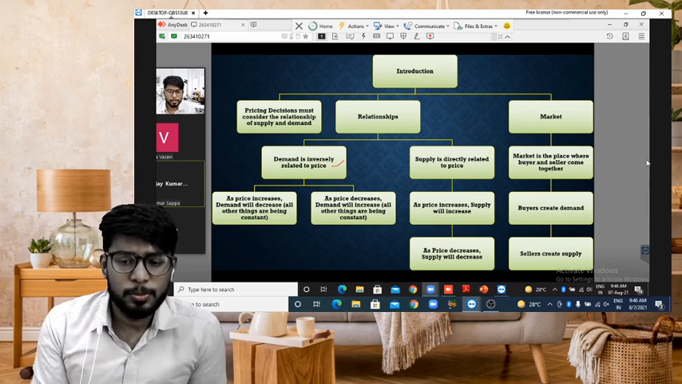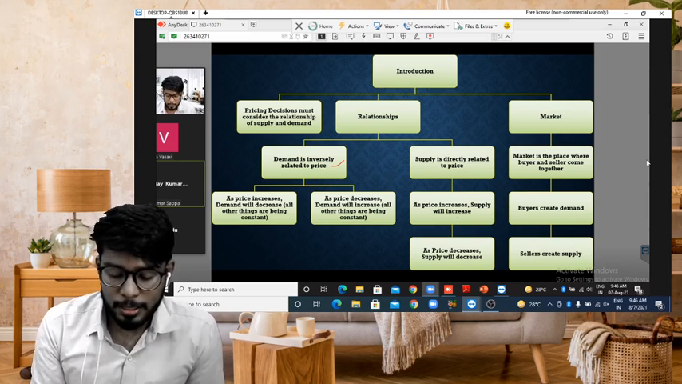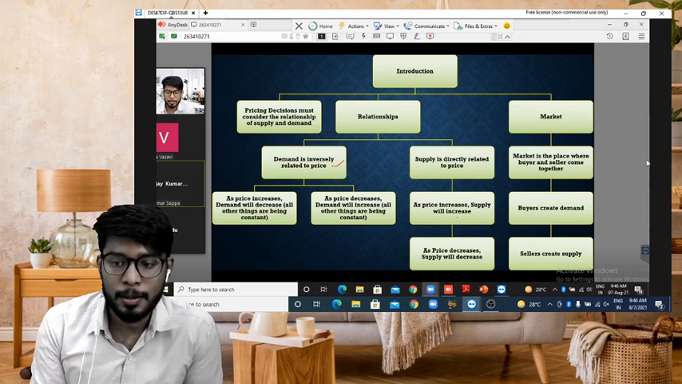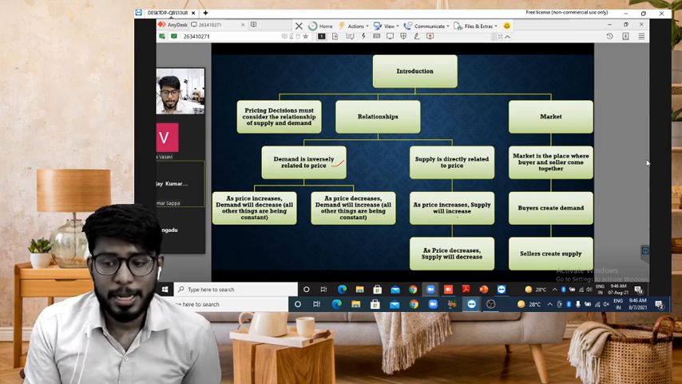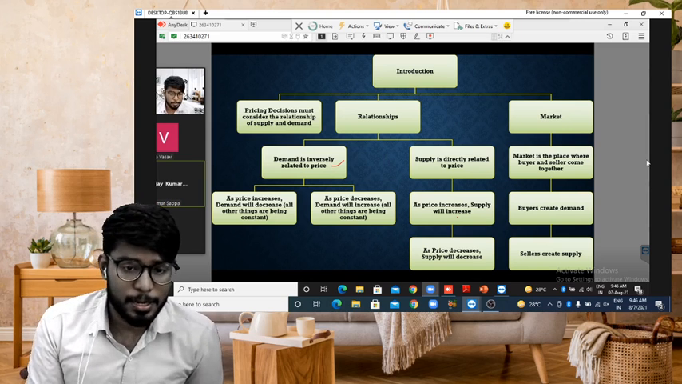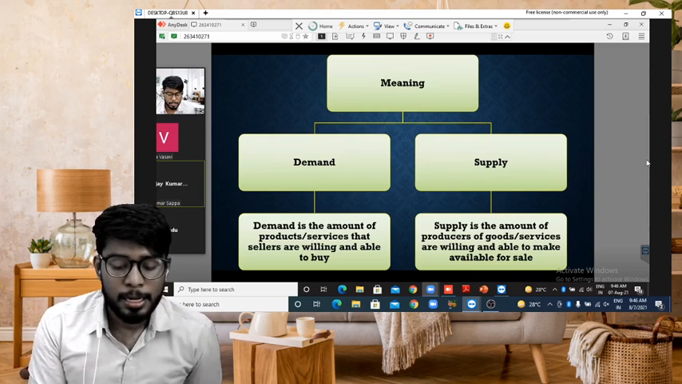Supply is directly related to price. As the price increases, supply will increase. As price decreases, supply will decrease. Market: a market is a place where the buyer and seller come together. Buyer creates the demand, seller creates the supply. So this is the introduction and meaning.